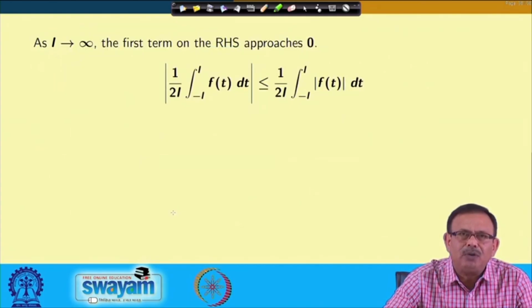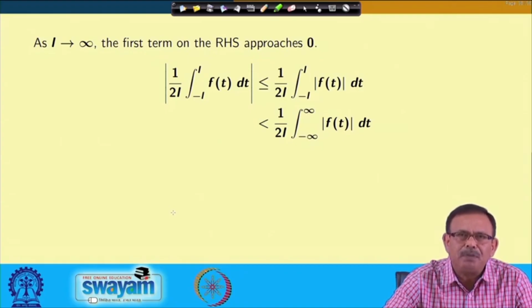The absolute value of 1 by twice L, integral minus L to L of f(t) dt, is less than or equal to 1 by twice L, integral minus L to L of modulus of f(t) dt, and this is less than the integral from minus infinity to infinity, which has a finite value, that is q. So, I am getting q by twice L. Whenever L approaches infinity, the first term will approach 0.